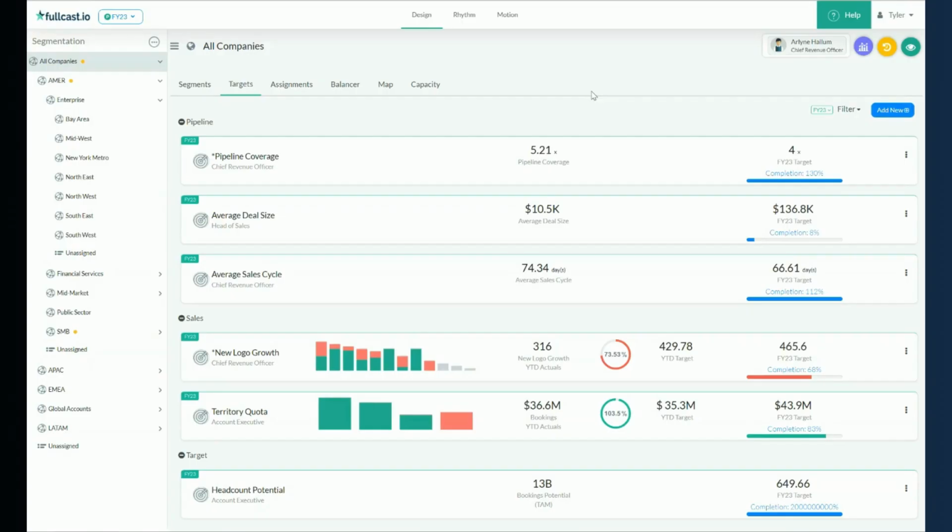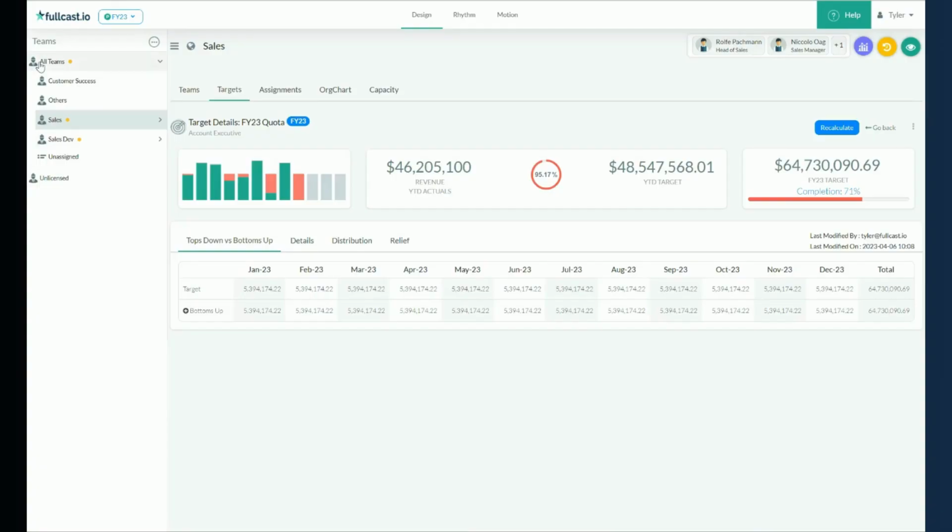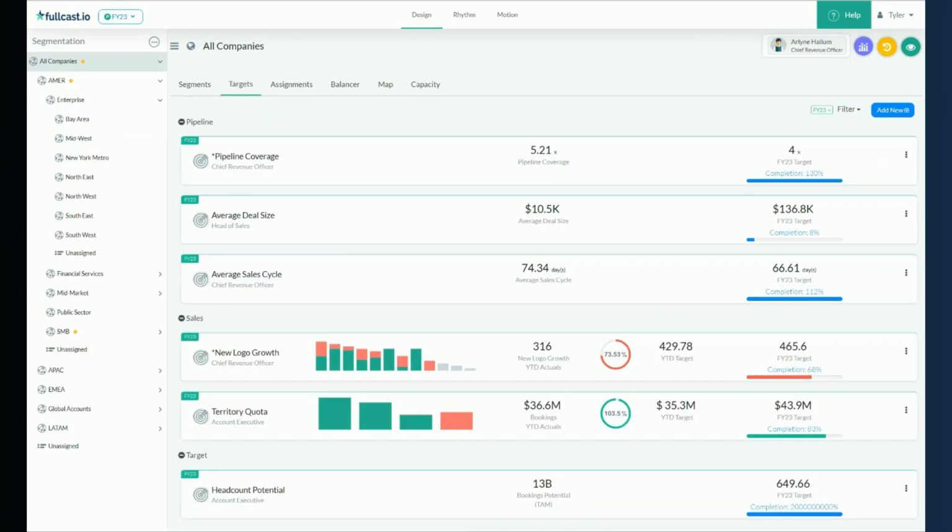Targets exist in two locations within Fullcast. One, in the territories, and two, in the teams. In this video, we're going to just cover the functionality within the territories because the team's functionality is exactly the same. As you can look at the targets that we've already got here, we've got several different ones, not just quota, but we've got pipeline coverage targets, average deal size targets. You might have renewal targets, but we're going to focus looking at the territory quota target.